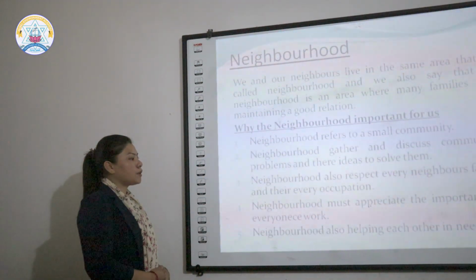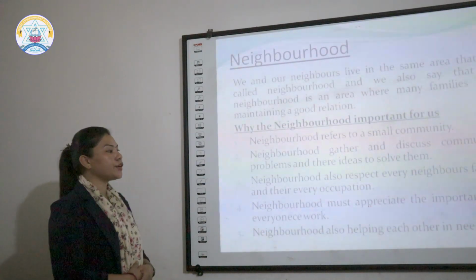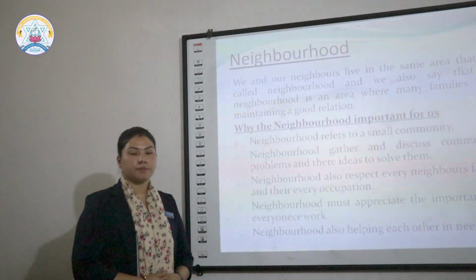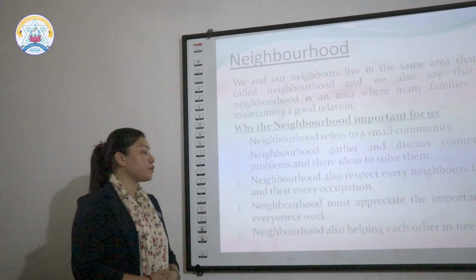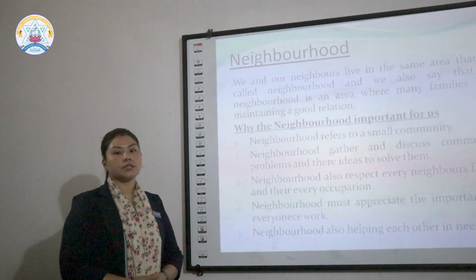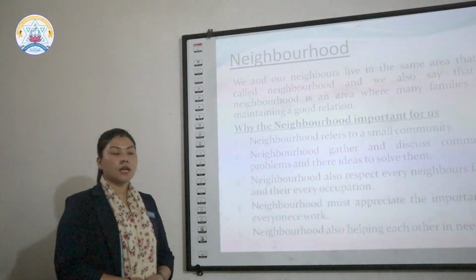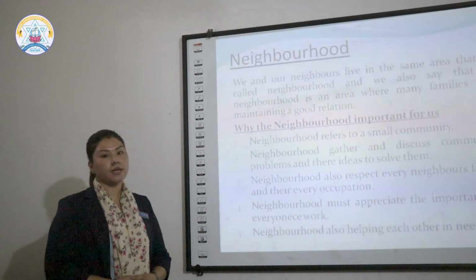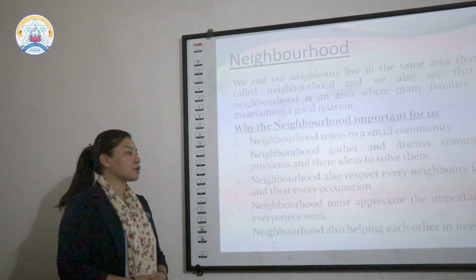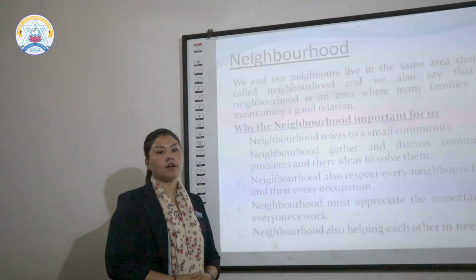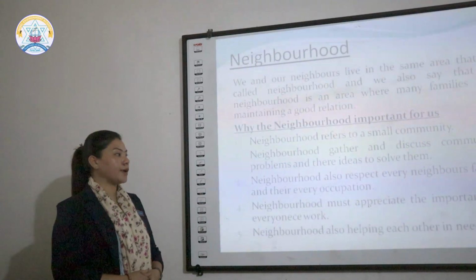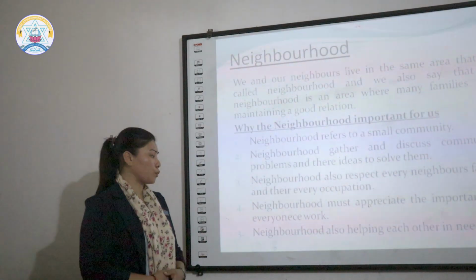Point 3, neighborhood also respects every neighbor's family and their occupations, because in our neighborhood different families are doing different occupations. So it is our responsibility to respect everyone, because everyone's work has a value. The neighborhood also respects every family and every occupation.